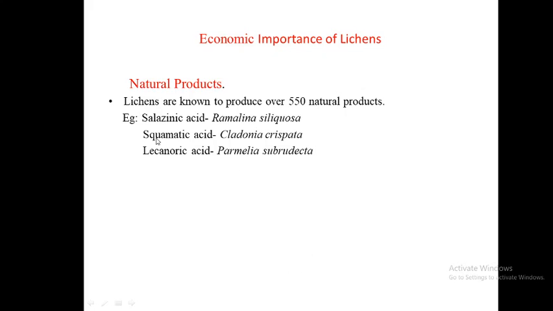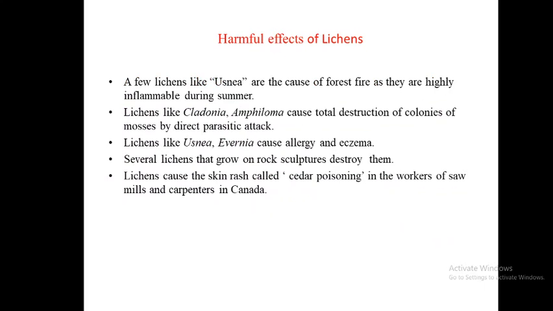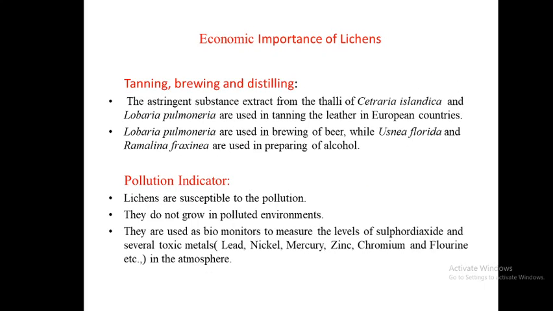Lichens are known to produce over 515 natural products, which are used in tanning, brewing and distilling. The astringent substance extracted from the thalli of Cetraria islandica and Lobaria pulmonaria is used in tanning leather in European countries.